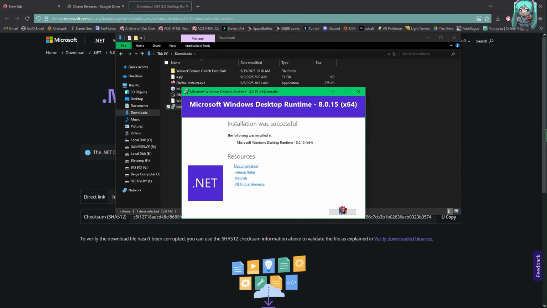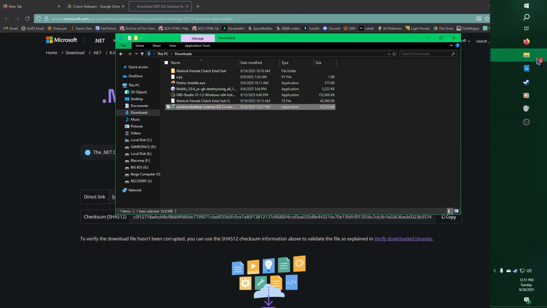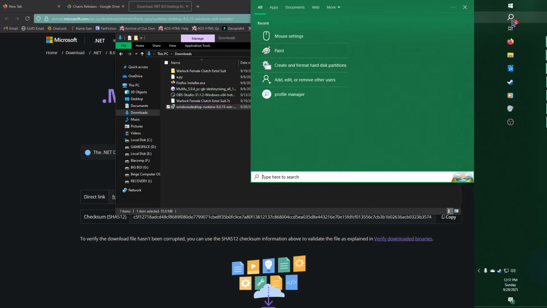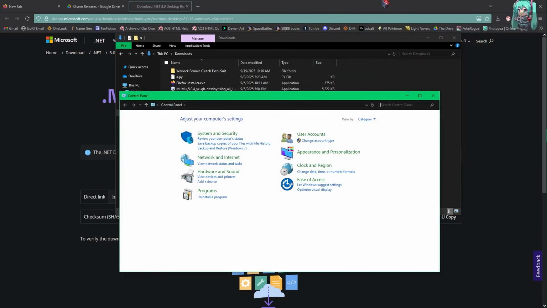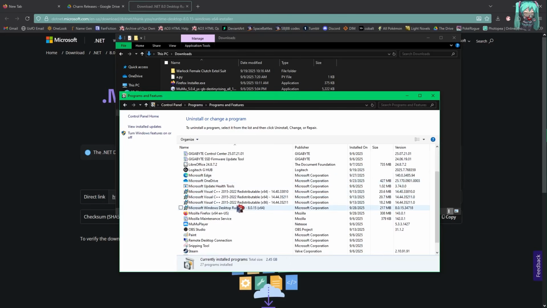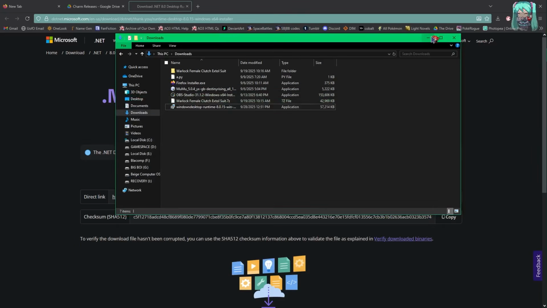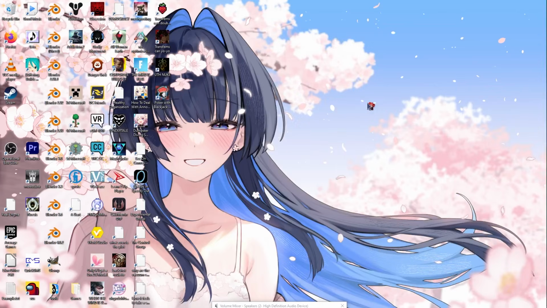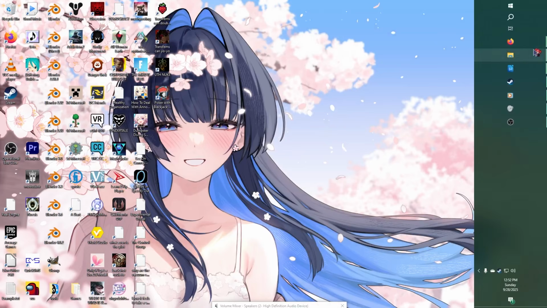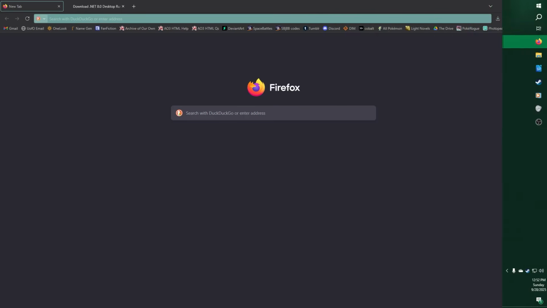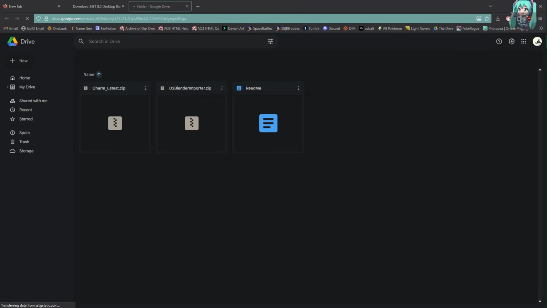To double-check that it is installed, go to the search bar, type in Control Panel and open it. Click on Uninstall Program and in the new menu, scroll until you see the program Microsoft Windows Desktop Runtime 8.0.15 x64. Close out and then follow the next link in the description to download Charm and the D2 Blender importer.